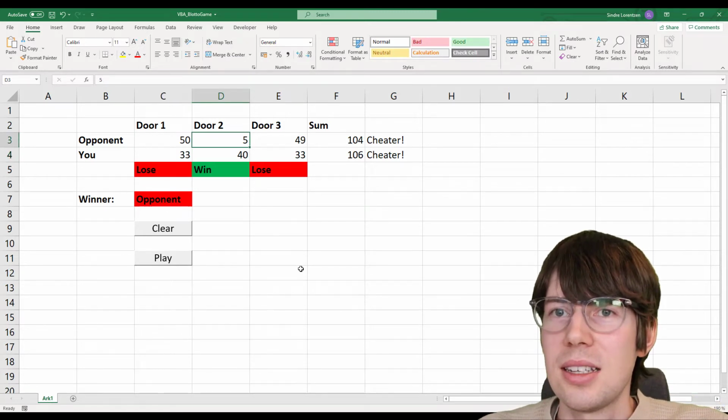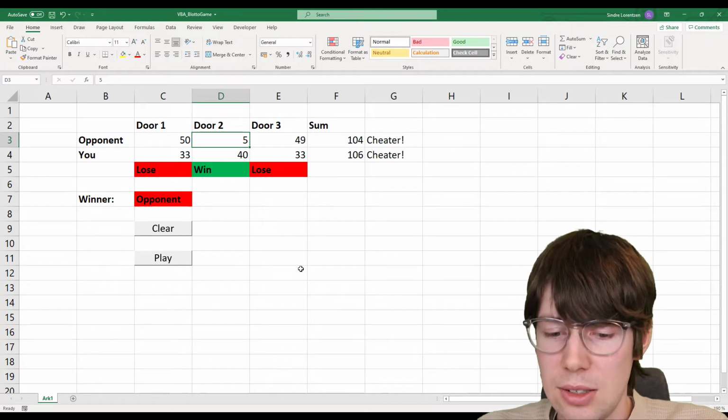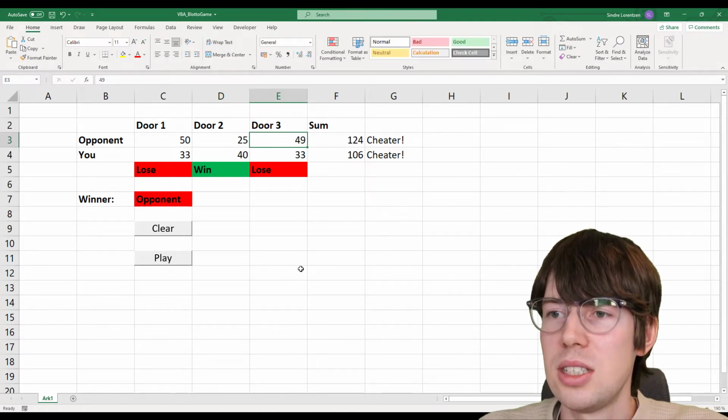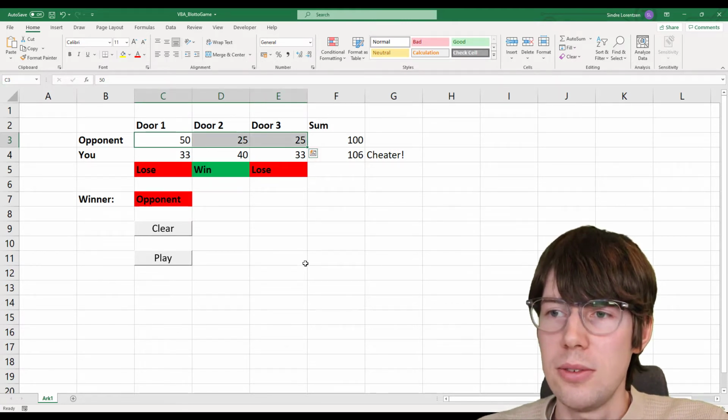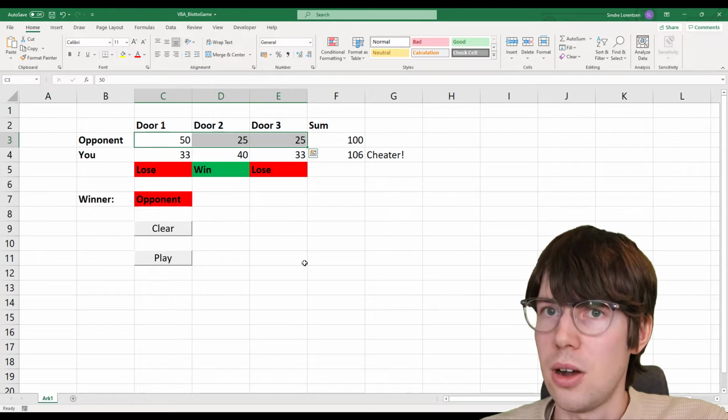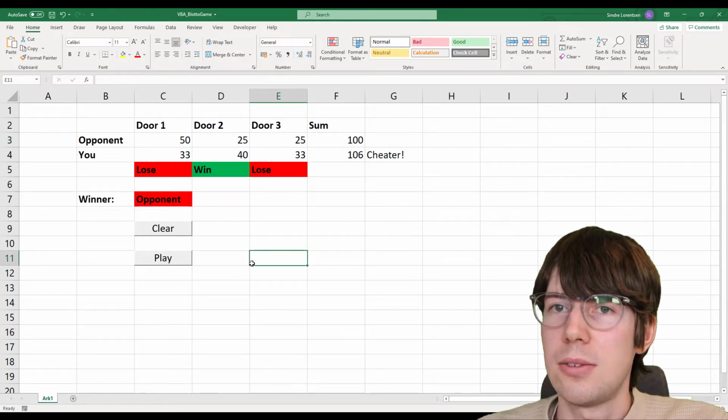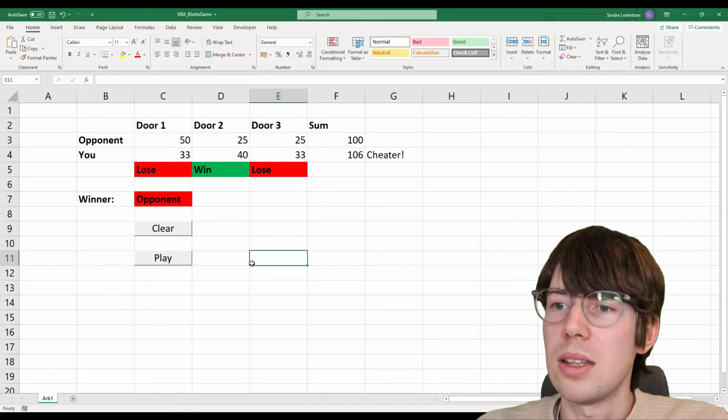That means on the second draw it needs to generate from, on average, 0 to 50, so the expectation would be 25, and the residual would be 25. So I expect the allocation that the computer generates to be this: 50, 25, 25. This means I have a huge unfair advantage.